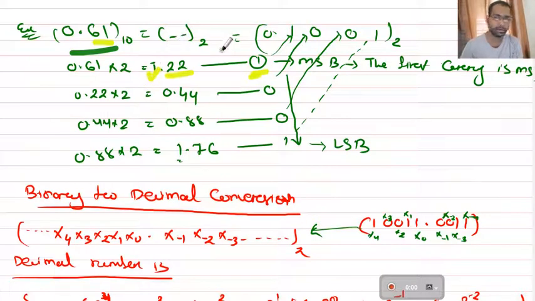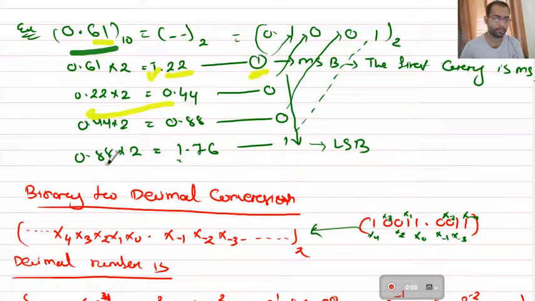Then the integer part is over, and the fractional part remains here. Then you bring the 0.22 and again multiply by 2. If you multiply 0.22 by 2, you will get 0.44. But there will be no carry because nothing is coming outside the fractional part, so here the carry will be 0. Again this 0.44 comes here, and 0.44 times 2 gives 0.88. Again here there will be no carry. Why? Because nothing is coming to the left side of the decimal point.